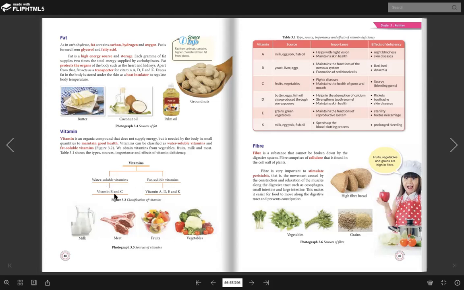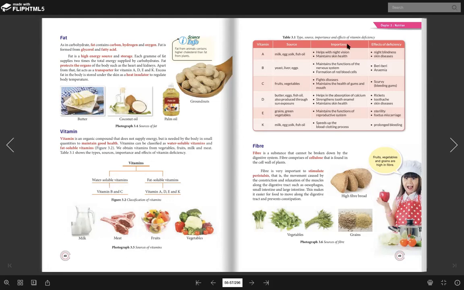Okay, so the example for water soluble vitamin is vitamin B and C. Kalau fat, awak ingat adik. A, D, E, K. Tapi jangan tulis vitamin adik. Vitamin A, D, E and K. So basically, these are the source of food that you can gain any vitamin.